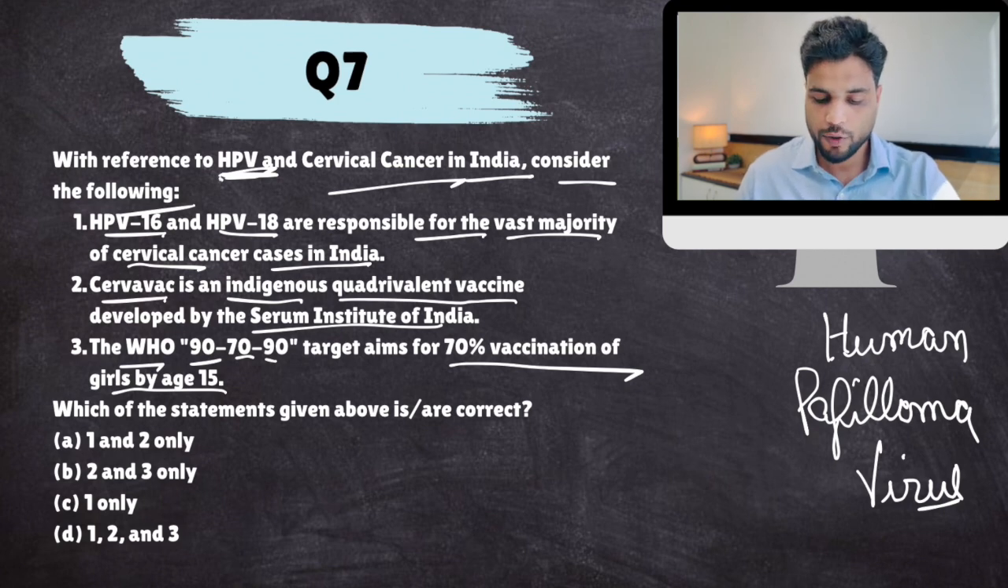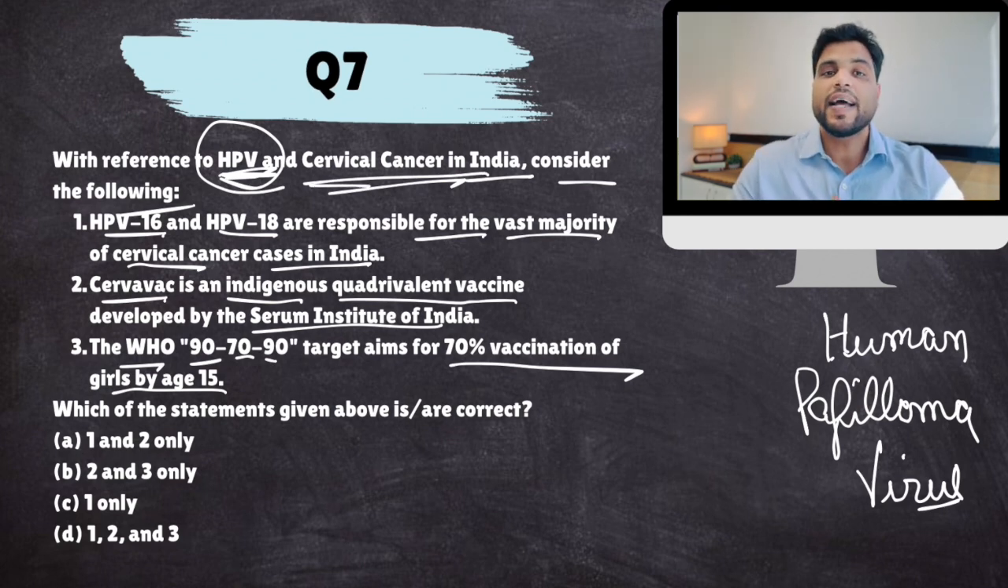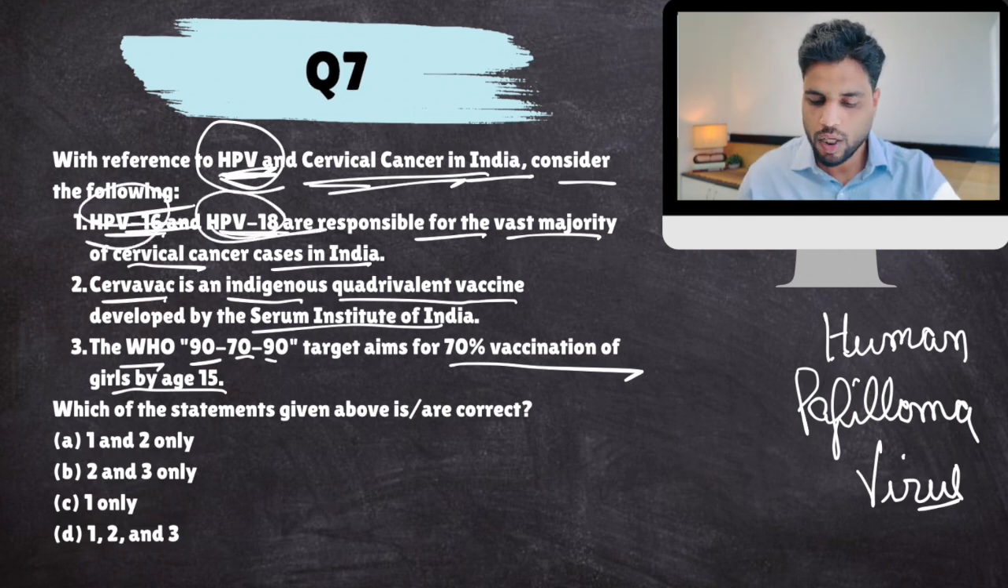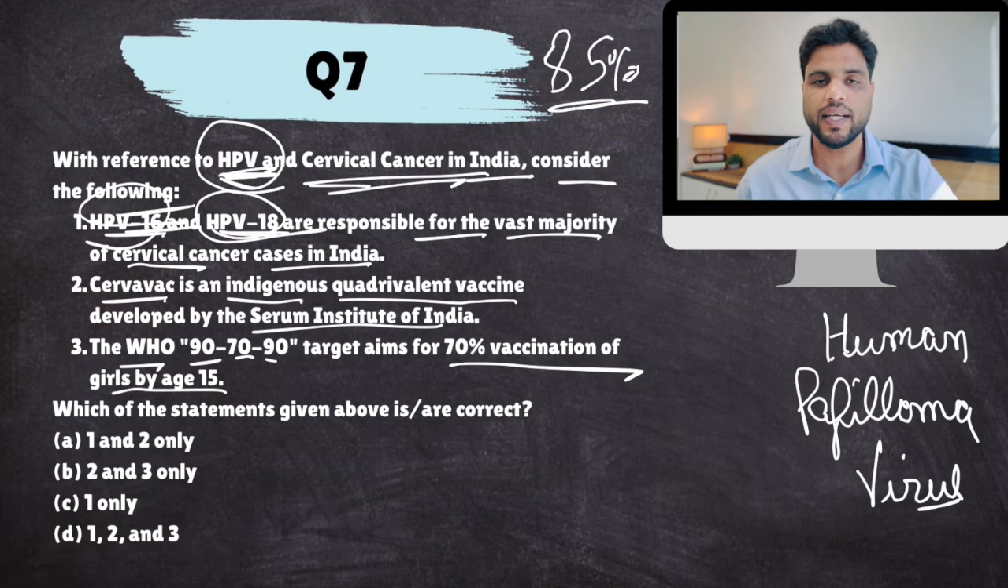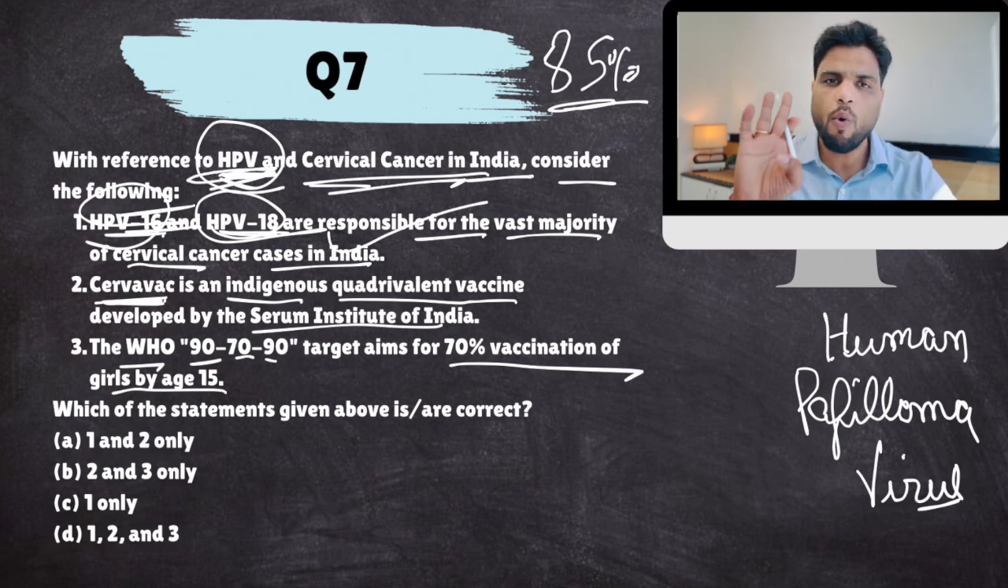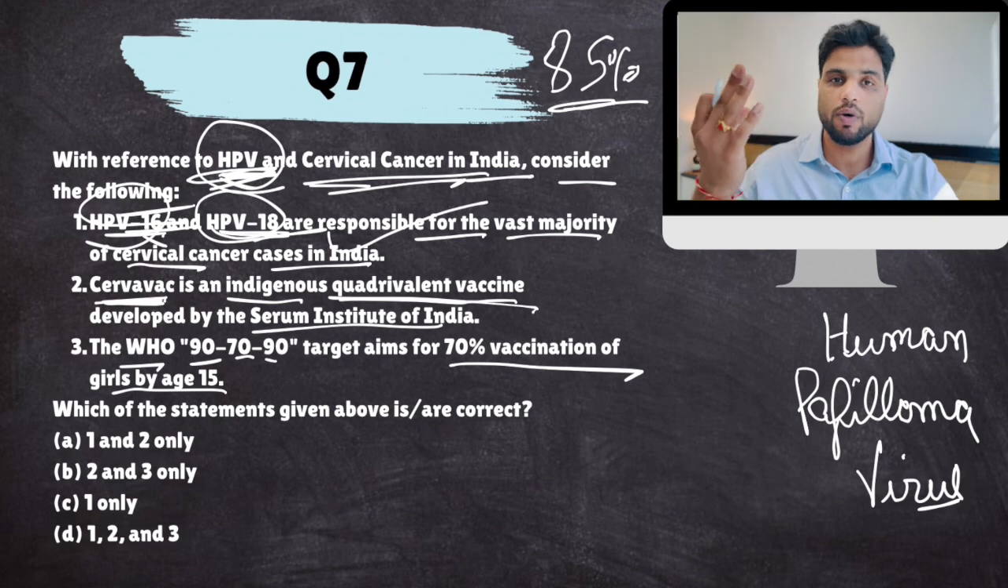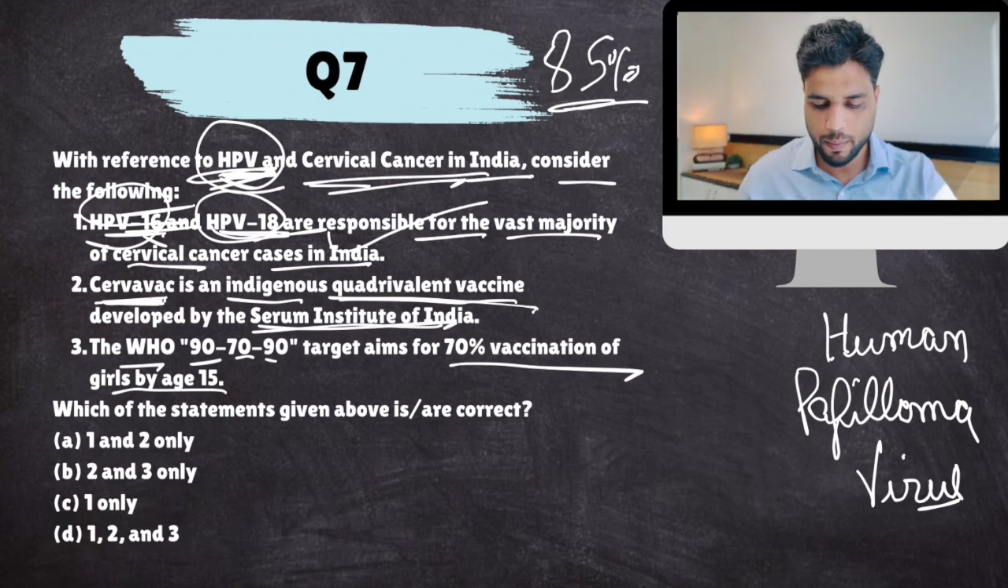Okay. So HPV is the virus which causes cervical cancer in females. Now, there are various viral strains of HPV. HPV 16, HPV 18, there are various strains. But these two strains cause around 85% of cervical cancer cases in India. Okay. So this is correct. Now, Cervavac is a vaccine against 4 strains of HPV, which include 16, 18 and 2 others. That is why it is called a quadrivalent vaccine. That means 4 strains of HPV. And it was developed by Serum Institute of India.